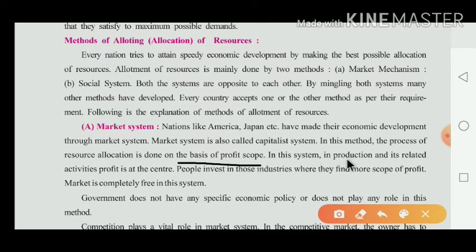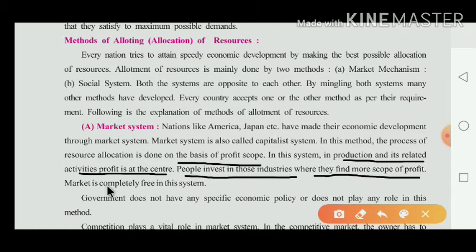In this system, the production and its related activity of the profit is in the center. Now what happened there? Here, the main aim of the production activity is only the profit, and the people invest in those industries where they find more scope of profit. In the capitalist system, the people invest in those industries which provide more scope of profit.